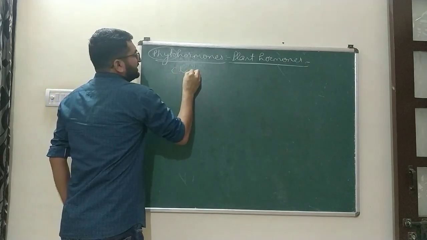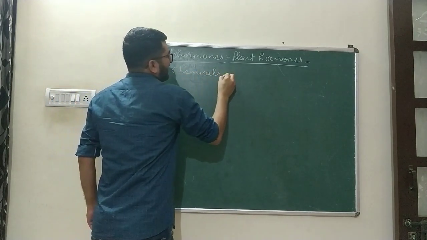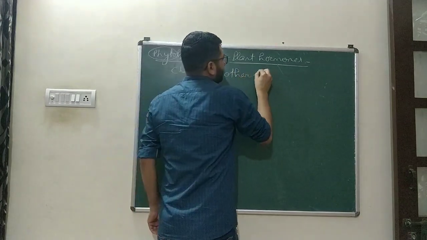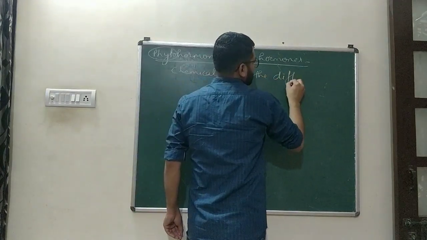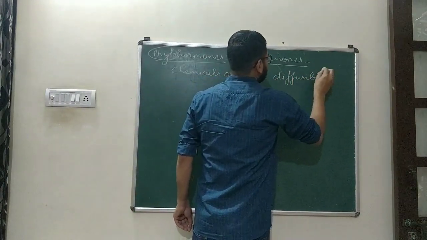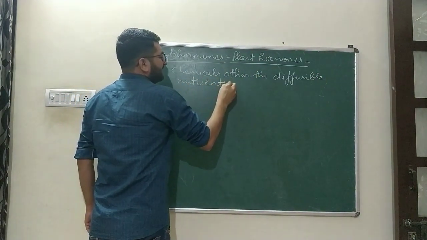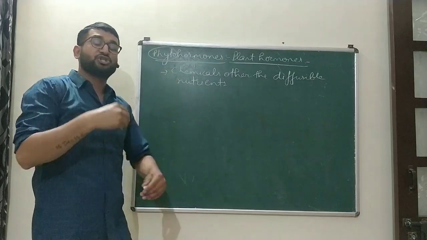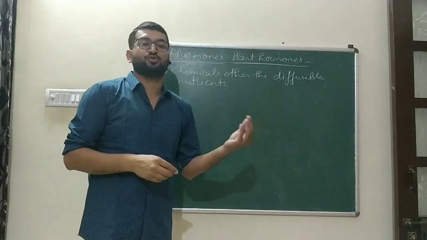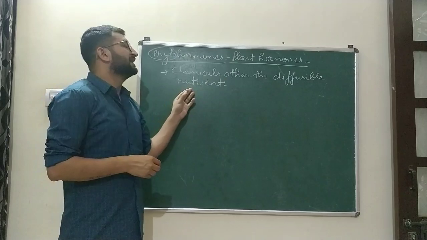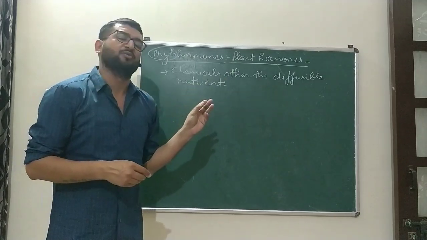So, these are the chemicals other than diffusible nutrients, produced in the various parts of the plant in response to the stimuli or to the environmental changes, and are known as phytohormones.